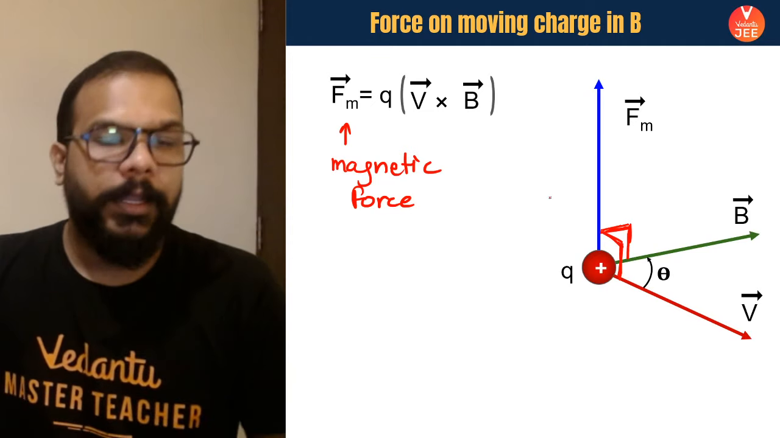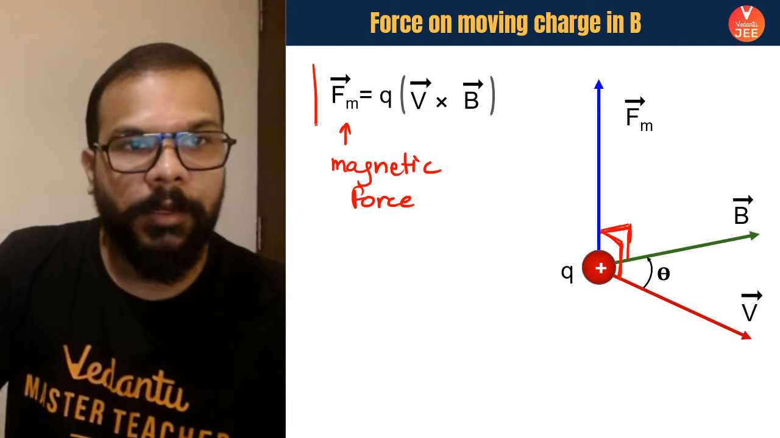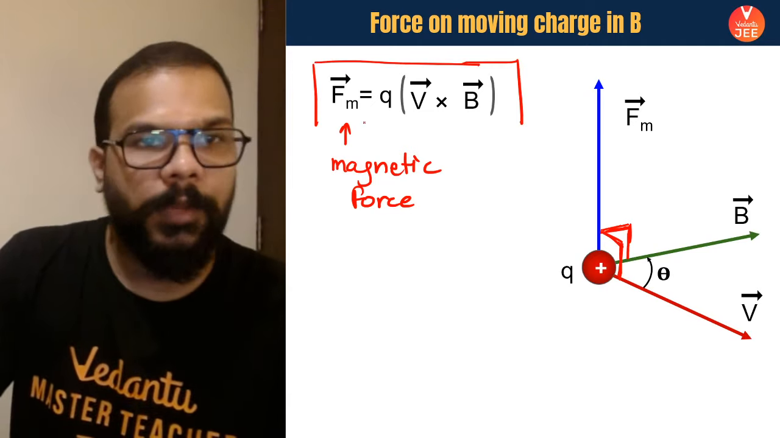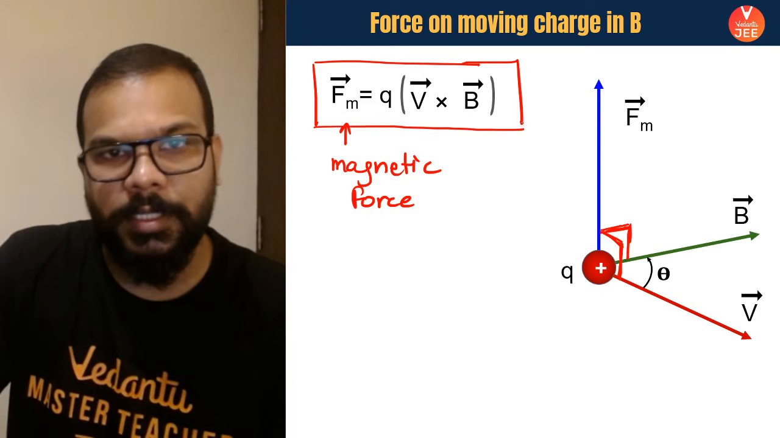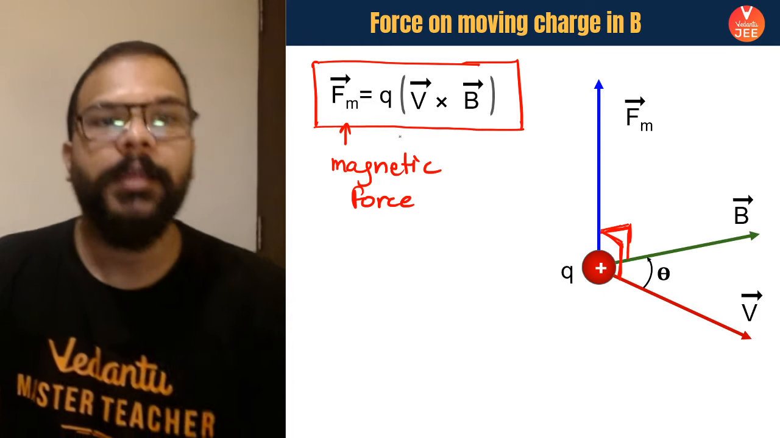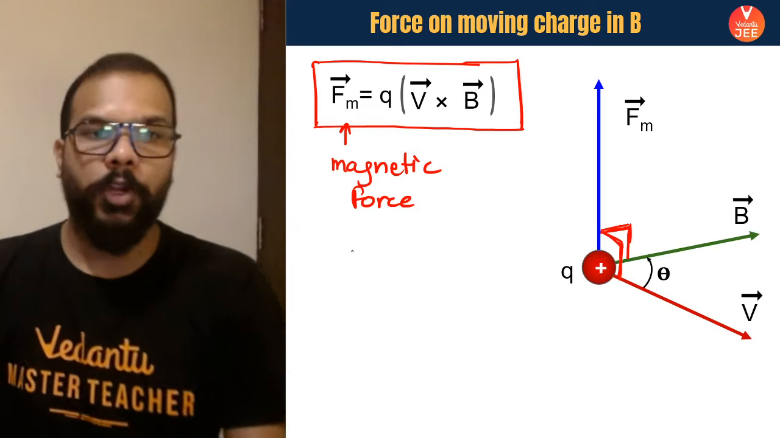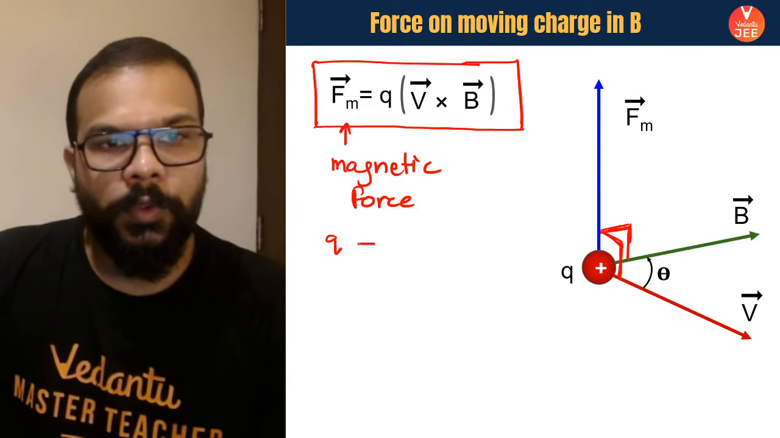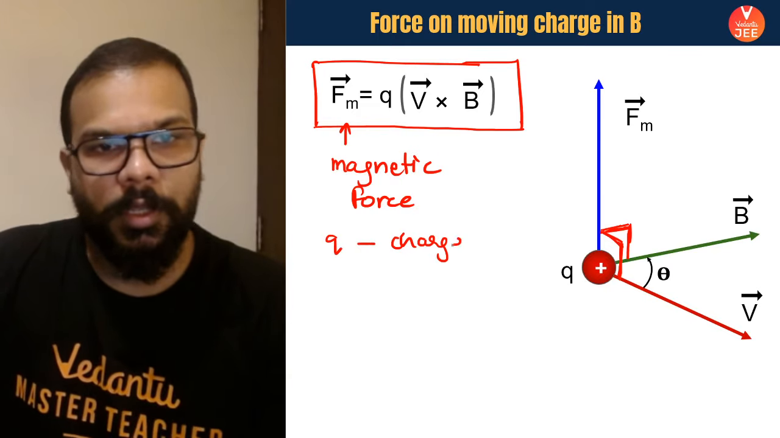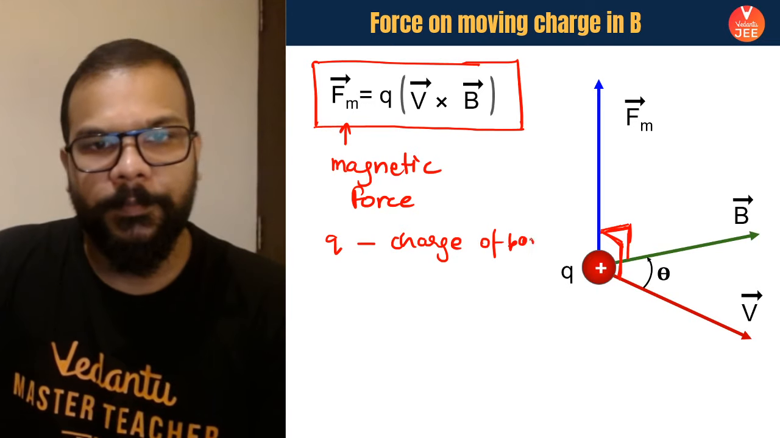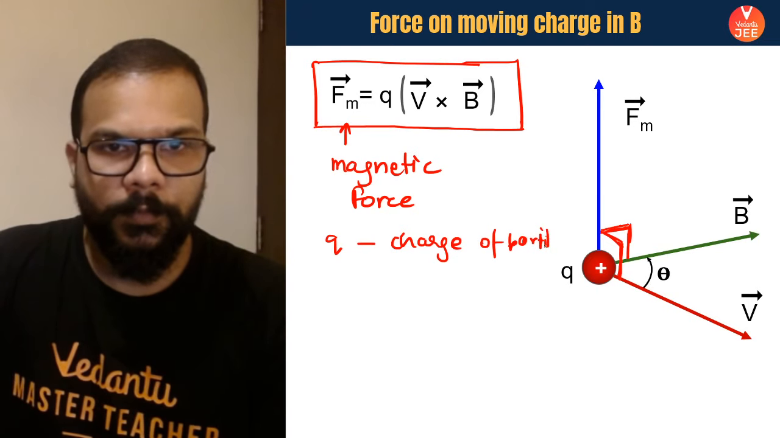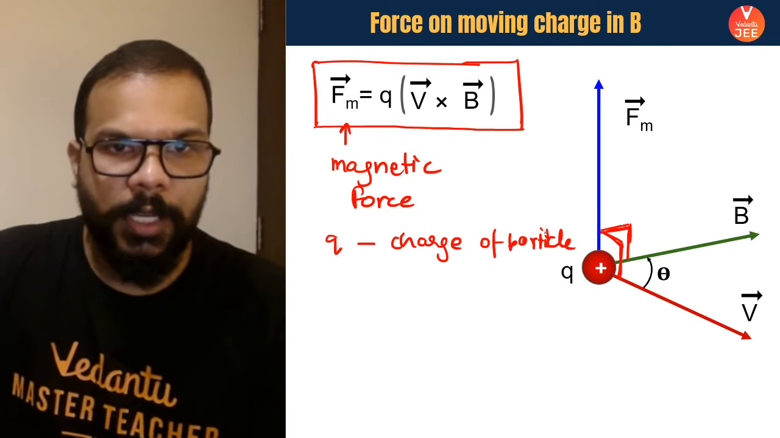Okay, guys, and the formula which you will have to remember, if possible, please do remember this formula. We are going to use it in many questions in general related to the magnetism part. It is given by q v cross B, where q is the charge of the particle. Okay, guys, it's the charge of the particle.